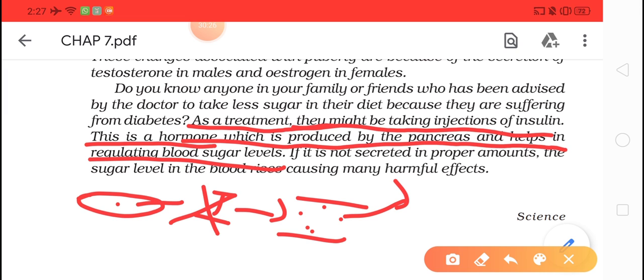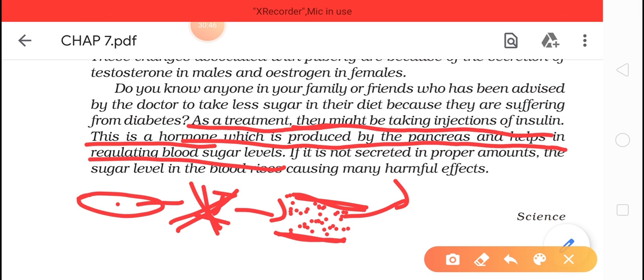But in a diabetic patient, the pancreas is not secreting insulin. As it is not secreting insulin, in that patient the blood will have more glucose molecules.